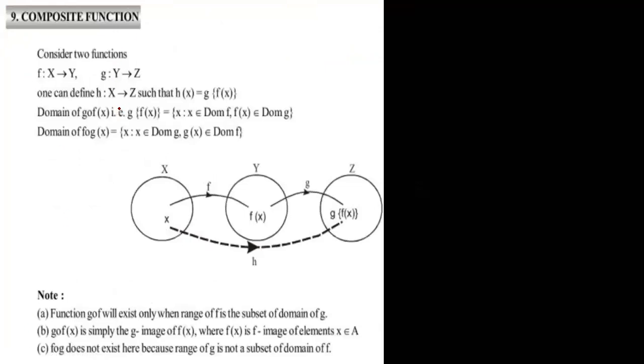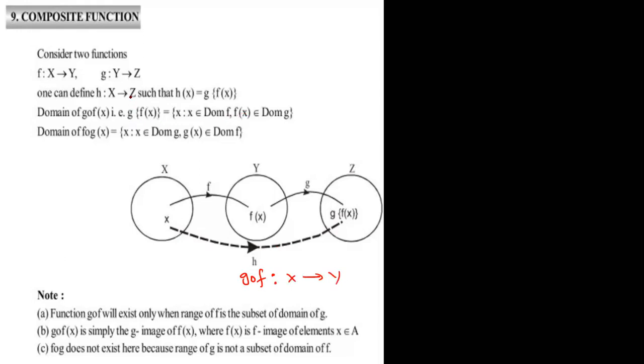Keep reading, all of you. Composite function. Dear students, consider two functions. F and G are two functions. Clear? See the diagram. X to Y, Y to Z. See carefully. Then how to write G circle F, which maps X to Y.